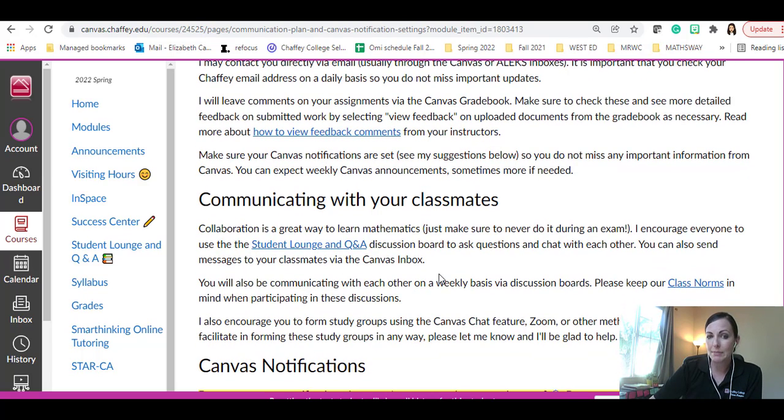To communicate with classmates, you're going to work on our discussion boards. We're going to have our class norms set up, and then there's the student lounge and Q&A as well. You can see on the far left toolbar, student lounge and Q&A. This is a discussion board where you guys can post questions. You can post overall class questions there, because if you have a question about the class, most likely other students do too. So it would be great to post there. You can always email me, but it's also nice to post there.